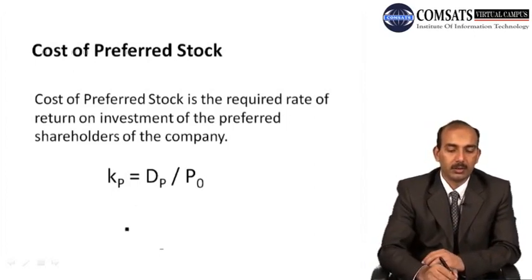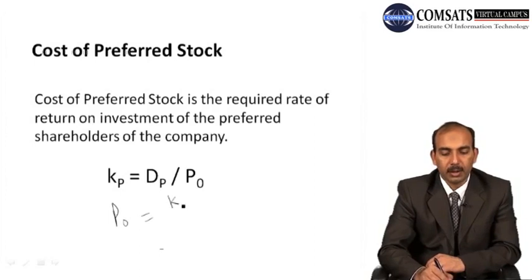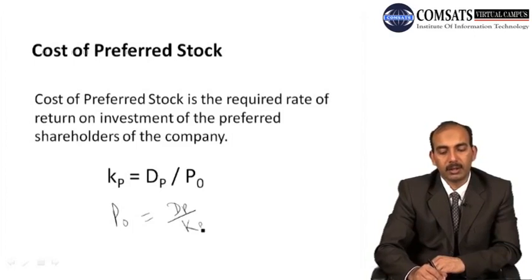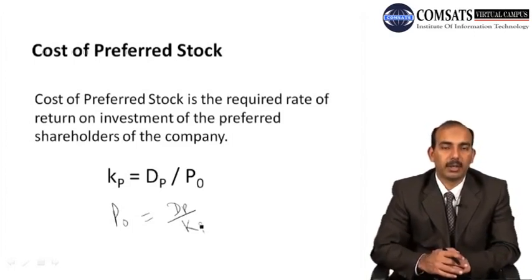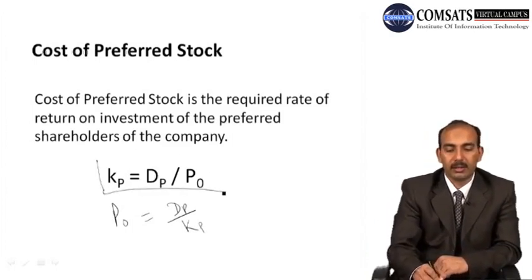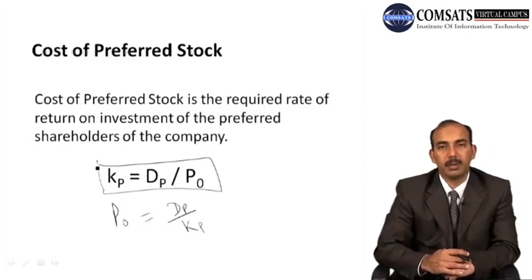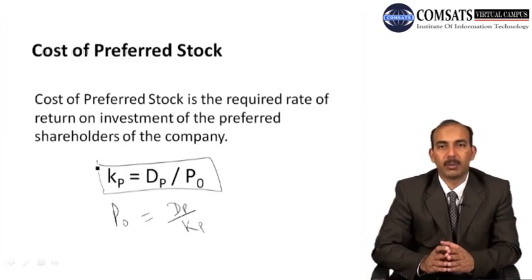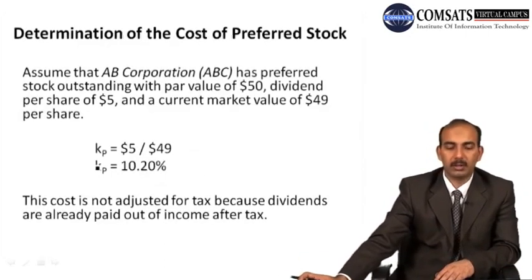So in that case you can say the present value is equal to the dividend on preferred stock divided by the required rate of return, KP, and we can write it like this here. The cost of preferred stock is KP equal to the dividend paid divided by the present value of that preferred stock.